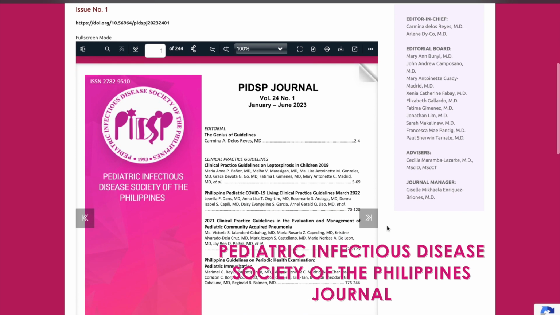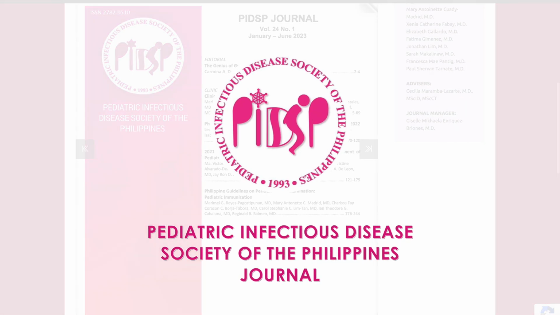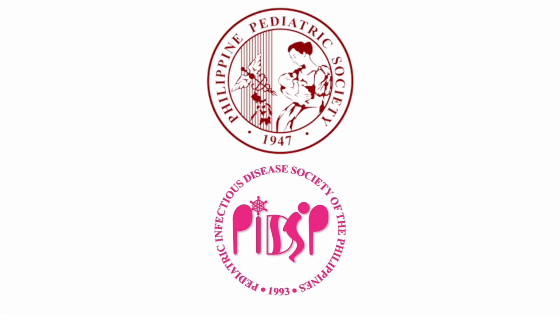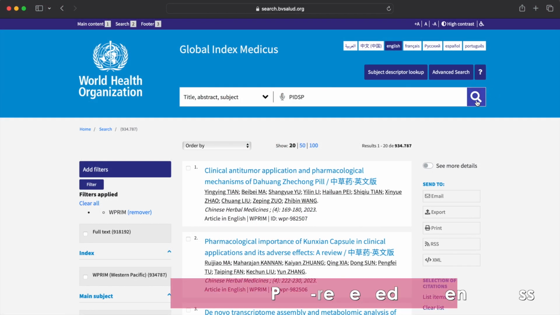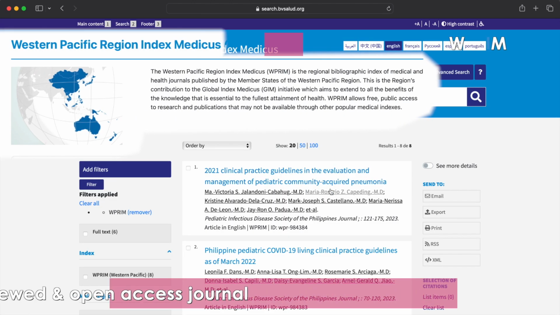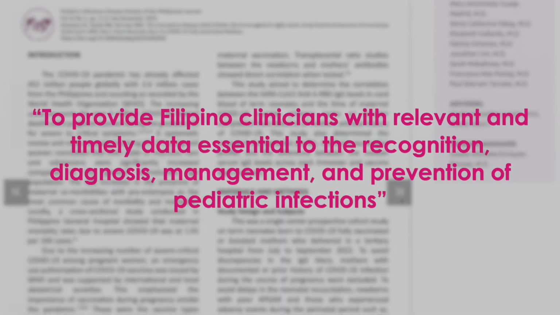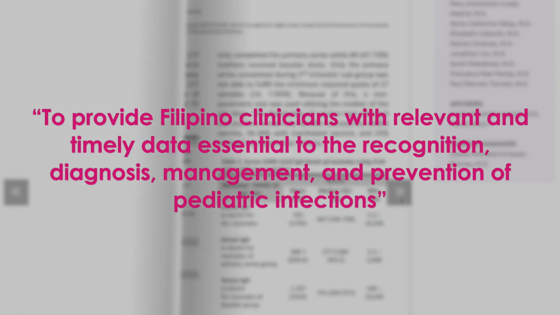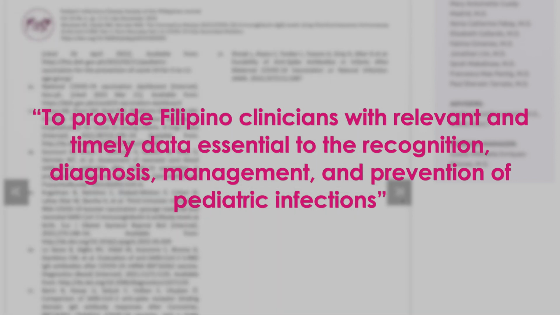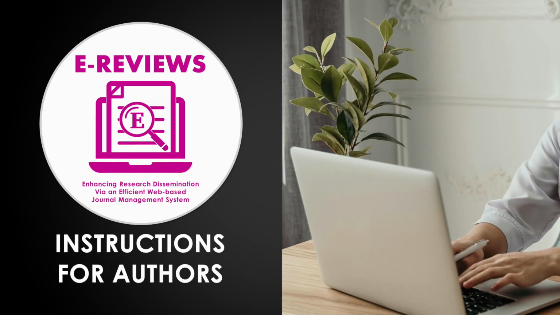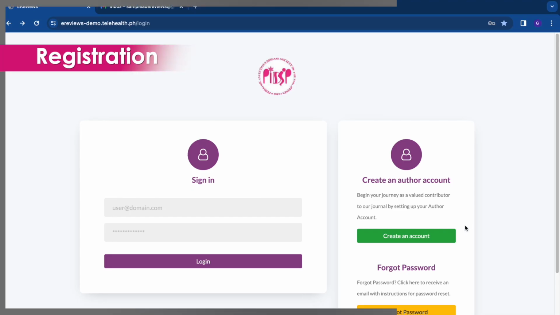Journal, the official online publication of the Pediatric Infectious Disease Society of the Philippines, PIDSP, a subspecialty society of the Philippine Pediatric Society. The PIDSP Journal is a peer-reviewed, open-access journal indexed in the Western Pacific Region Index Medicus that aims to provide Filipino clinicians with relevant and timely data essential to the recognition, diagnosis, management, and prevention of pediatric infections. Authors who wish to submit their research for publication in the PIDSP Journal must create an account by visiting